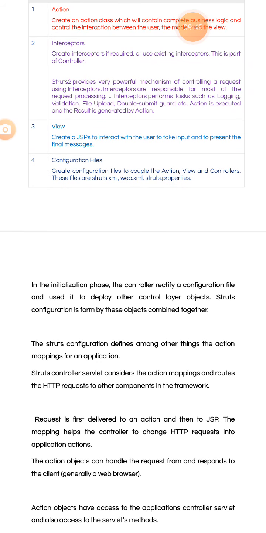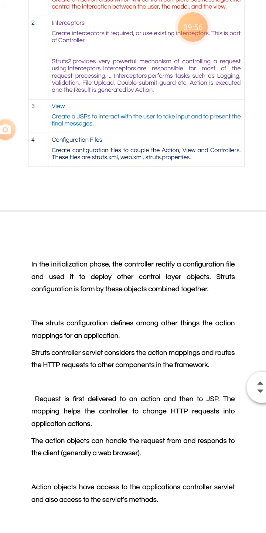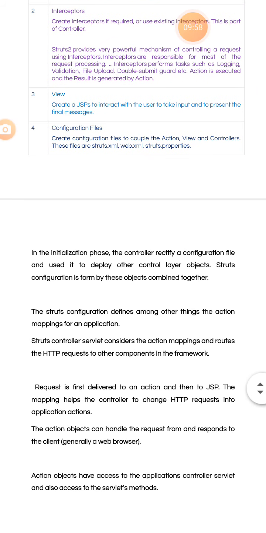It is a powerful mechanism for controlling the request. Okay, it controls the request and is responsible for most of the request processing. Its tasks are logging, validation, file upload, etc.